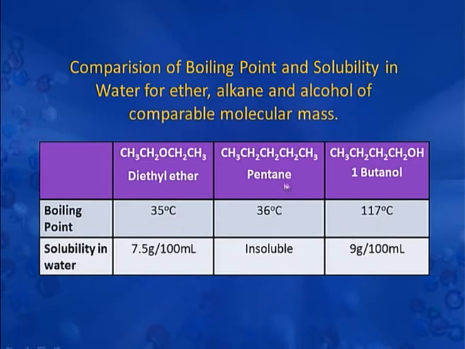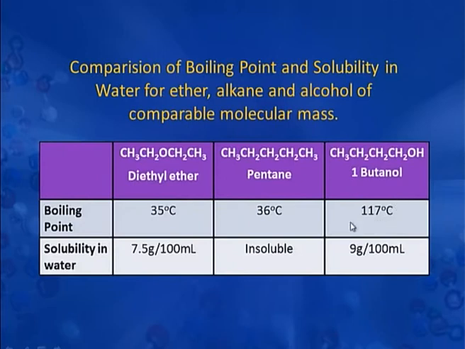Now, the question arises why? Why does alcohol have such a high boiling point even though it has almost equal molecular mass compared to pentane and diethyl ether? I think you all know that the answer lies in that the alcohols can have hydrogen bonding, which is not possible in case of alkanes as well as ethers.